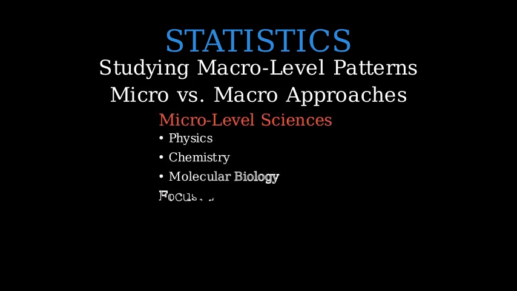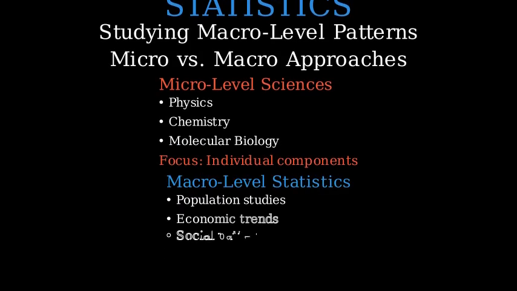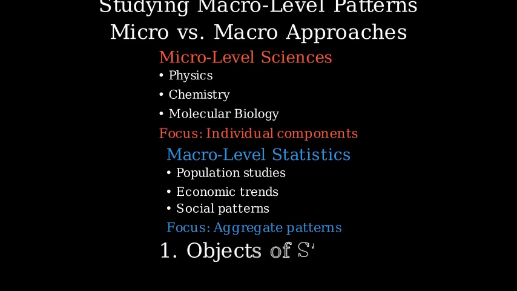Many sciences like physics and chemistry focus on finding fundamental micro-level laws that govern individual particles, objects, or events. Statistics, on the other hand, operates at the macro level, studying aggregate patterns, variability, and uncertainty across large populations or datasets. Let's examine the key differences in what these approaches study.